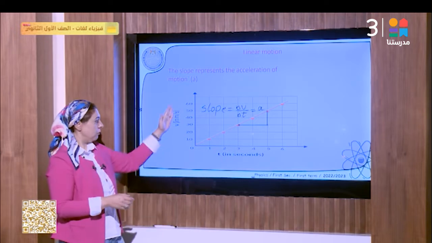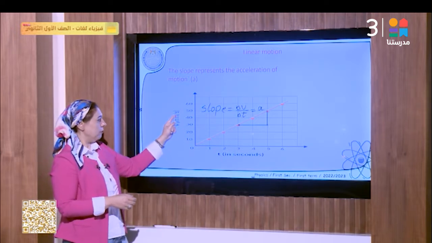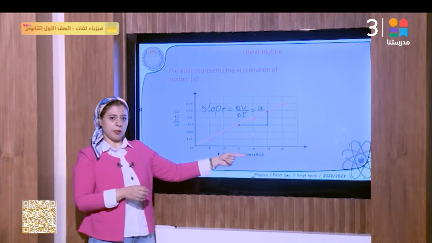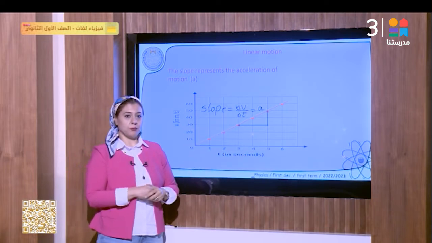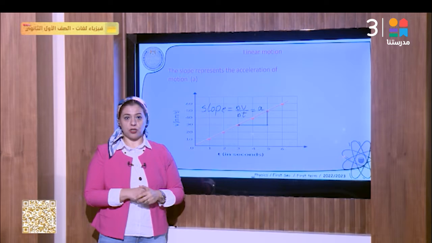So when we draw the graph between velocity and time, the slope of the line represents the acceleration of the motion of this object.